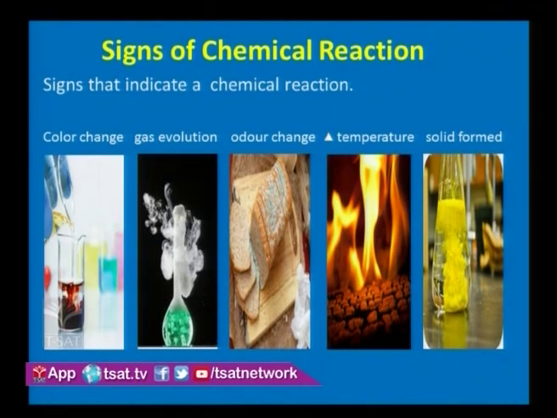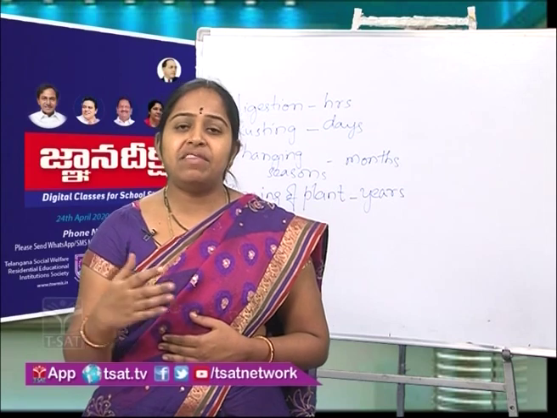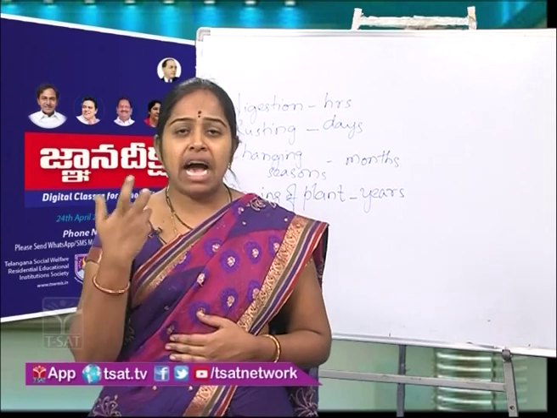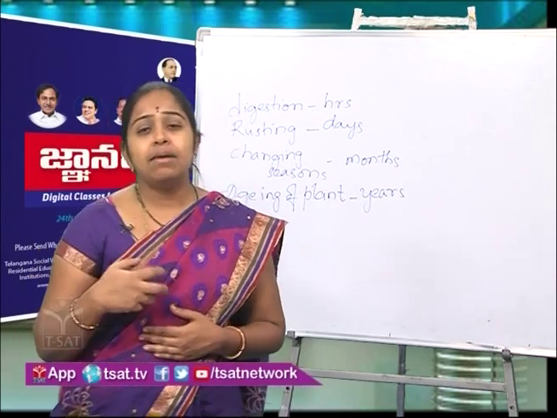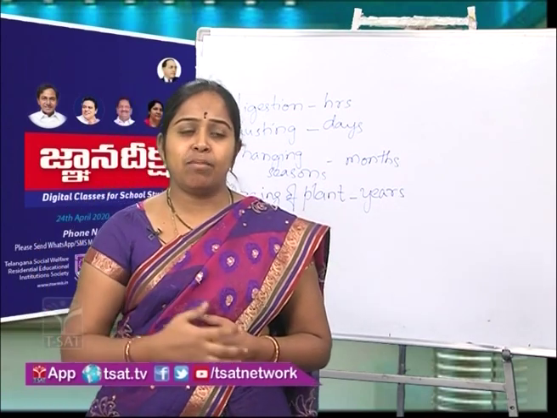If there is a color change, you can say that a reaction happened. If there is some gas evolved, then also you can predict a chemical reaction. Or some foul smell you are smelling. For example, vegetables got rotten and you have not seen, but when you move around them you observe a foul smell, by which we are saying that a reaction took place.